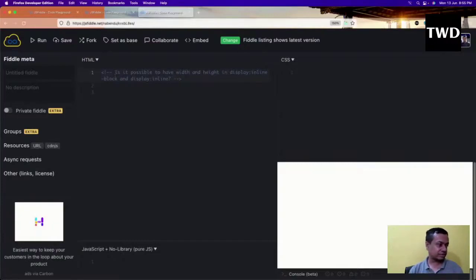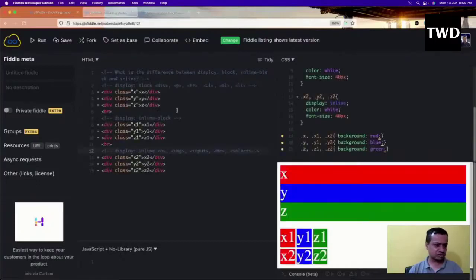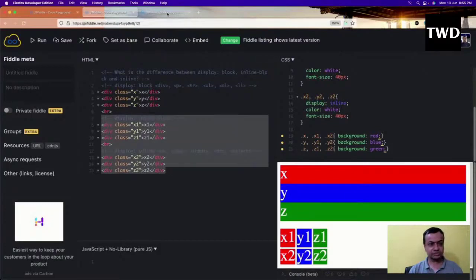Maybe we'll cover that in the JavaScript part. So the next question I'm going to see is: what is the inline block? Inline block is a combination of display block and display inline, as the name suggests. So it has some of the properties of the block level element, and the main properties are from inline only. But the question is, is it possible to have a width and height in a display inline block? It is possible. So what we are going to do is copy this thing.